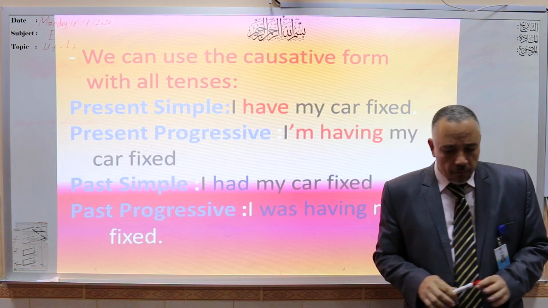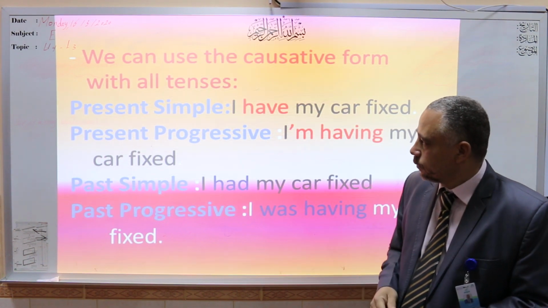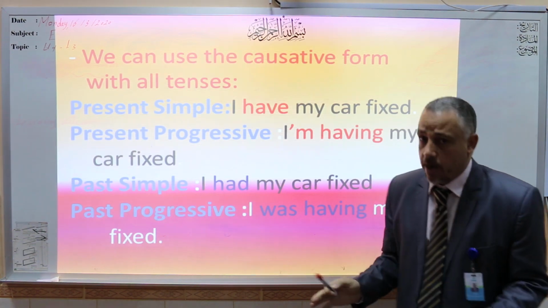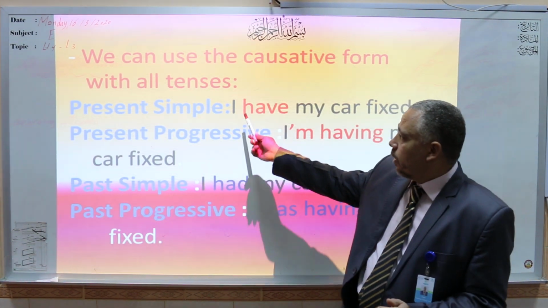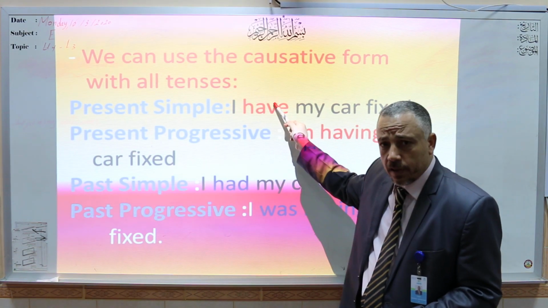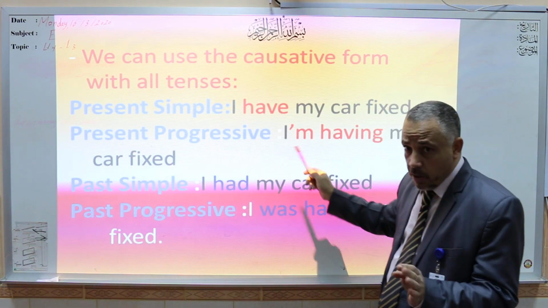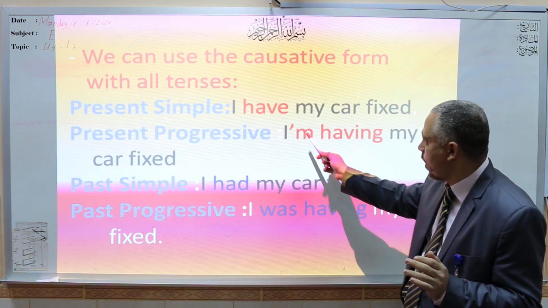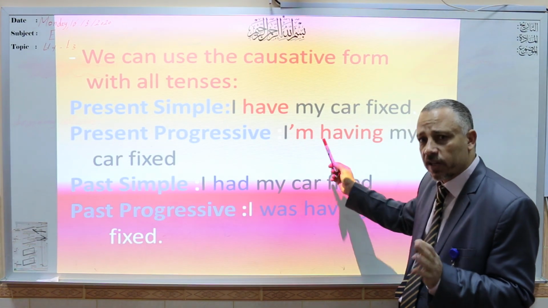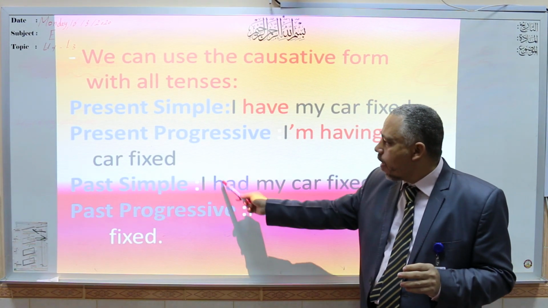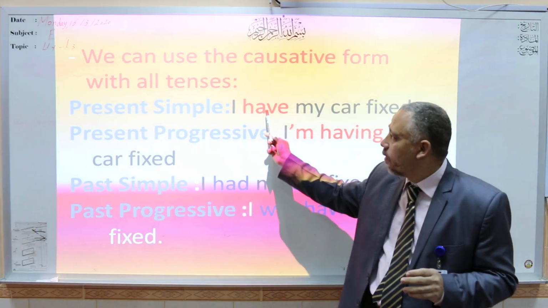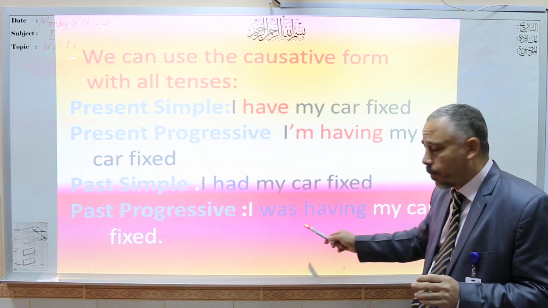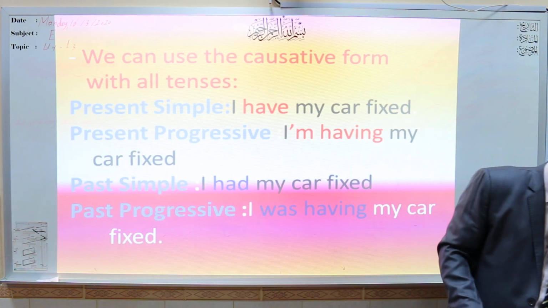We can use the causative form with all tenses. For example, present simple, present progressive, past simple, past perfect, any tense. Present simple, I have my car, have, present. Present progressive, you know that the present progressive consists of am, is, are plus verb plus ing: am having, is having, are having, and so on. Past simple, I had. Had is the past simple of have. Past progressive, I was having, was or were plus verb plus ing.